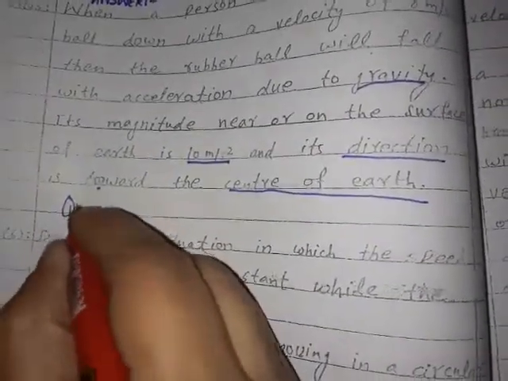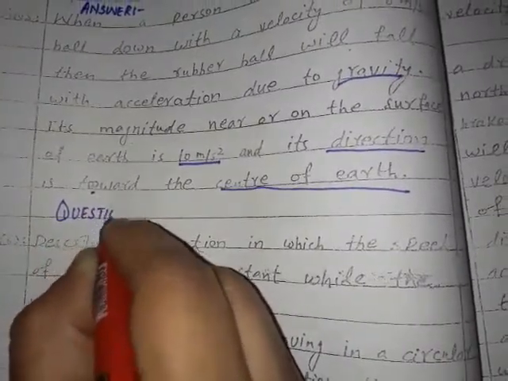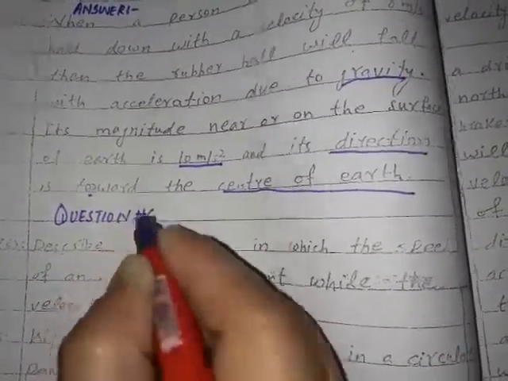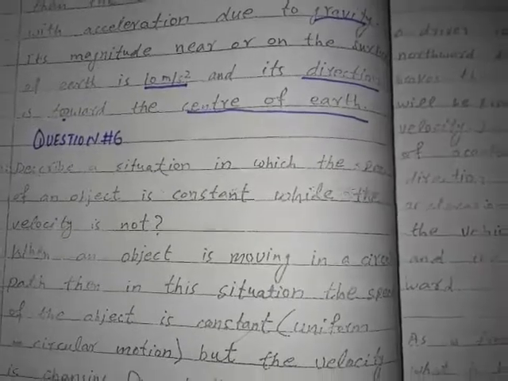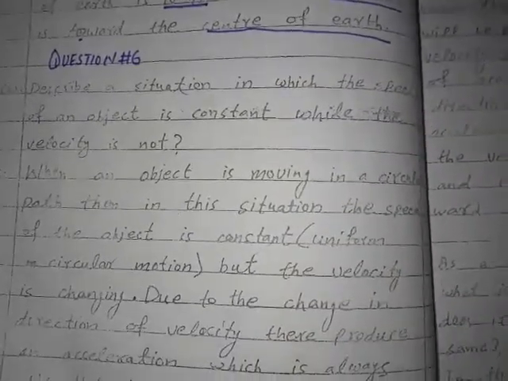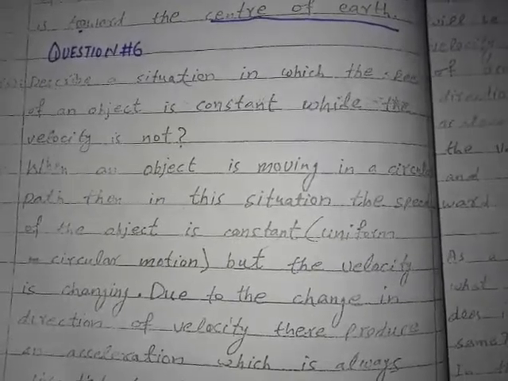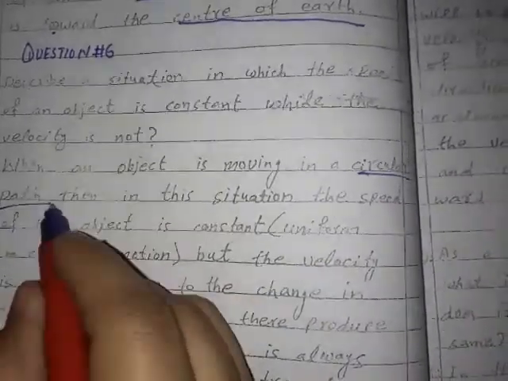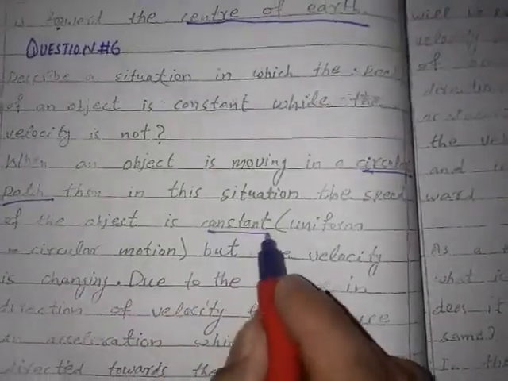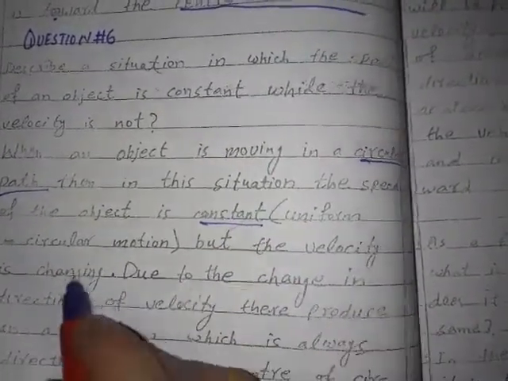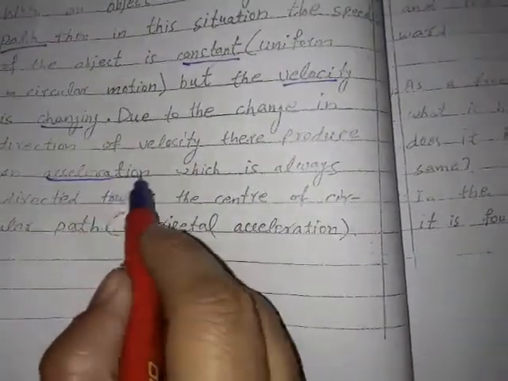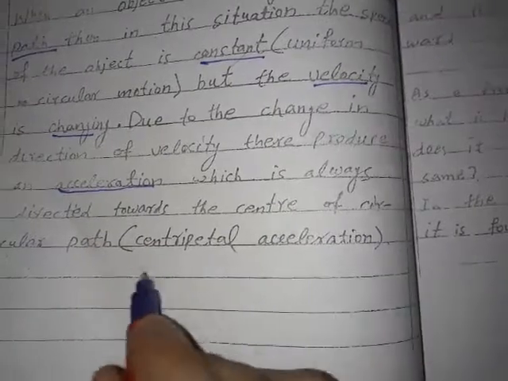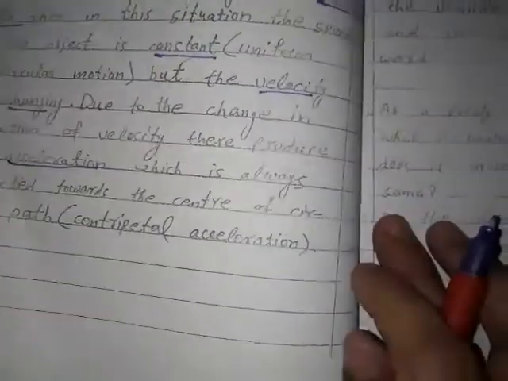Next, here is the heading of the question. Question number 6. Describe a situation in which the speed of an object is constant while the velocity is not. After that, give the heading of the answer. When an object is moving in a circular path, in this situation the speed of the object is constant, uniform circular motion, but the velocity is changing. Due to the change in the direction of the velocity, an acceleration is produced which is always directed towards the center of the circular path, that is known as centripetal acceleration.